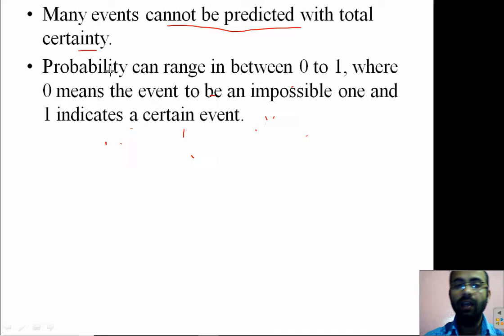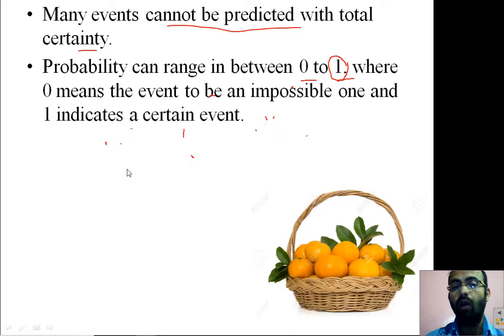But when we get the probability as 0 or 1, that means that particular event is certain. Here 0 means an uncertain event, that is an impossible event. This cannot happen. And probability 1 indicates a certain event. That means this event will surely happen. So let us take an example of how we can find an impossible event or a certain event.